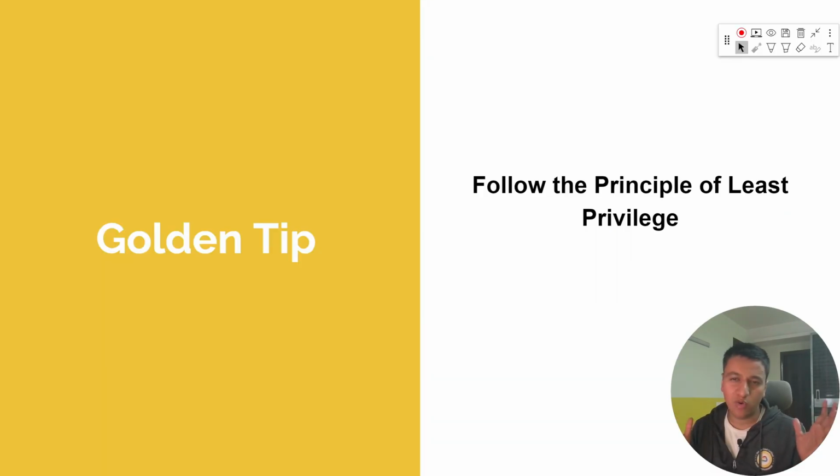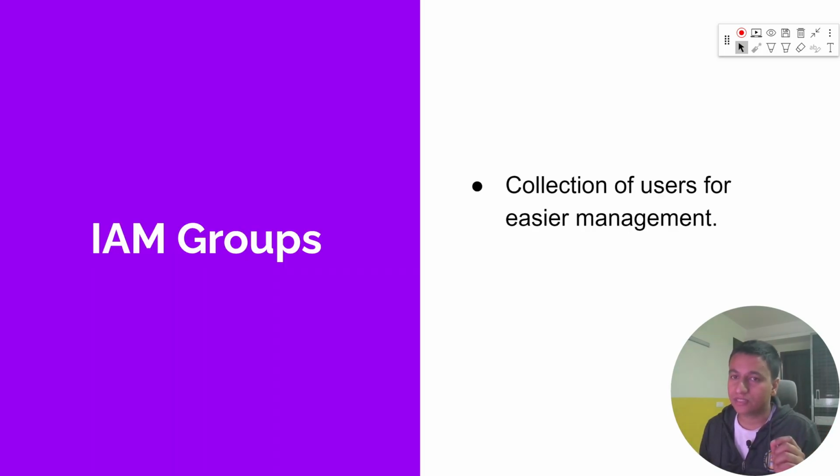Okay, so now let's talk about another scenario. Let's say instead of just one developer, you now have 10 developers, and your team needs similar permissions. So what will you do? Will you go to each user and copy paste the permissions? You can do that, but there is a better way, and that way is called IAM groups.